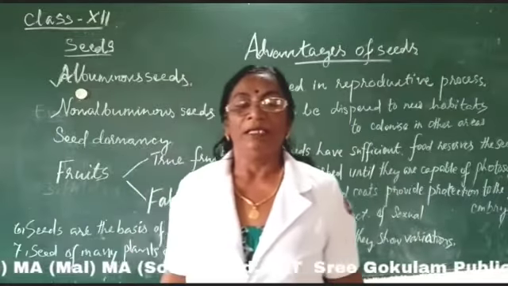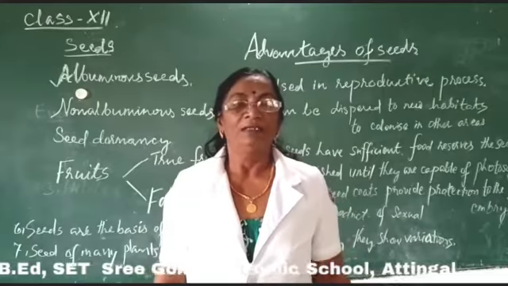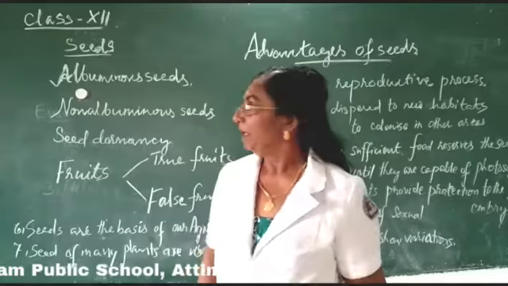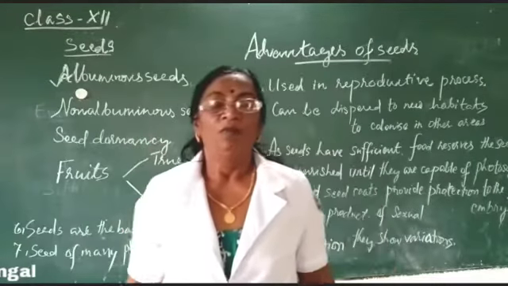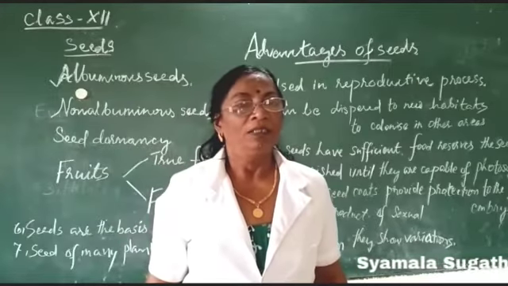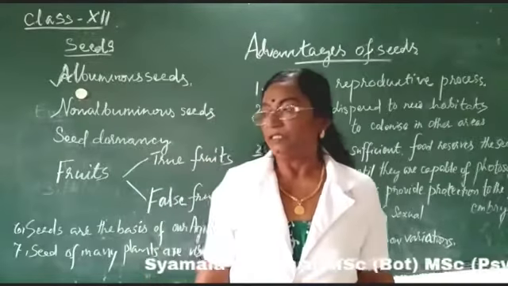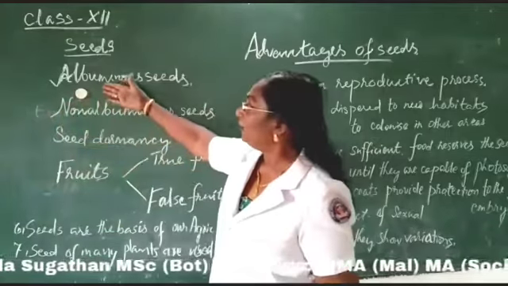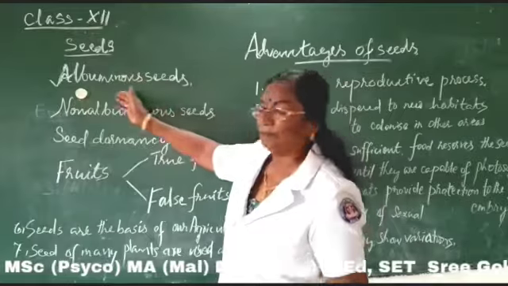Seed is the mature, fertilized, ripened ovule, and the seed may be fleshy or dry, depending upon the nature of the pericarp. Again, we can see the seed may be either albuminous seed or non-albuminous seed.